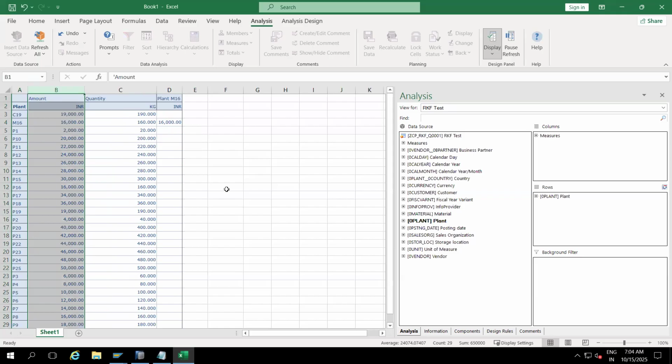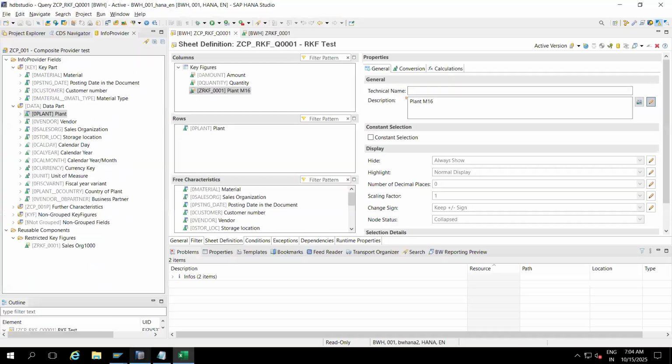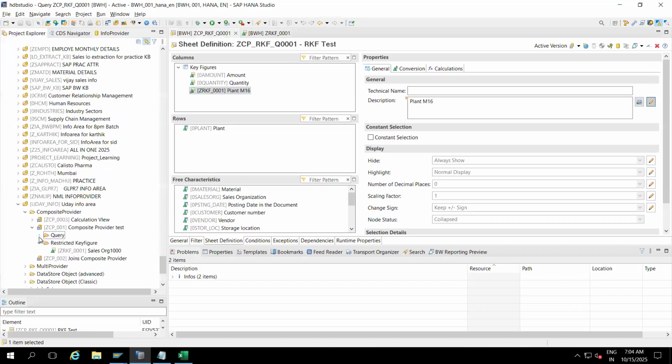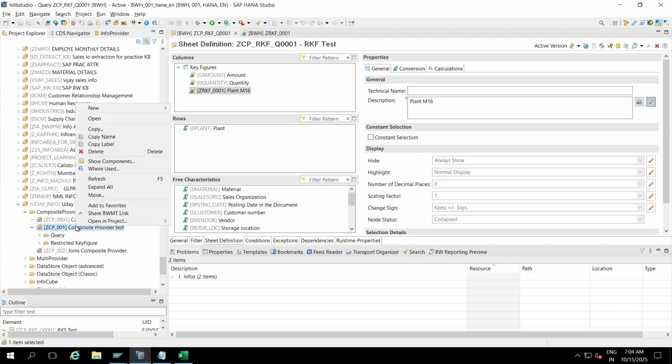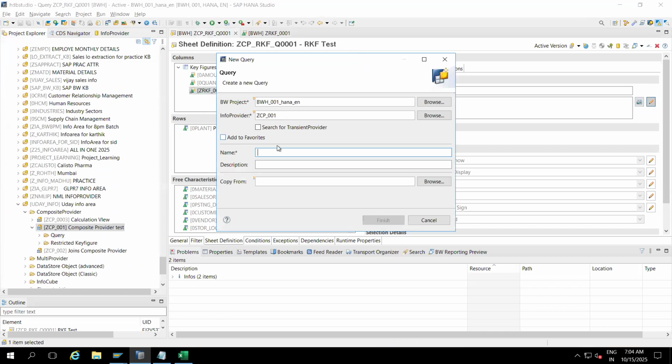Okay, now one more difference I will show you. This is RKF, right? So I'm again going to create another report on top of this same info provider. So this is the complete provider. I'm creating one more report. I'm giving ZRKF_004. Okay, this is another example of RKF. Now click on it.